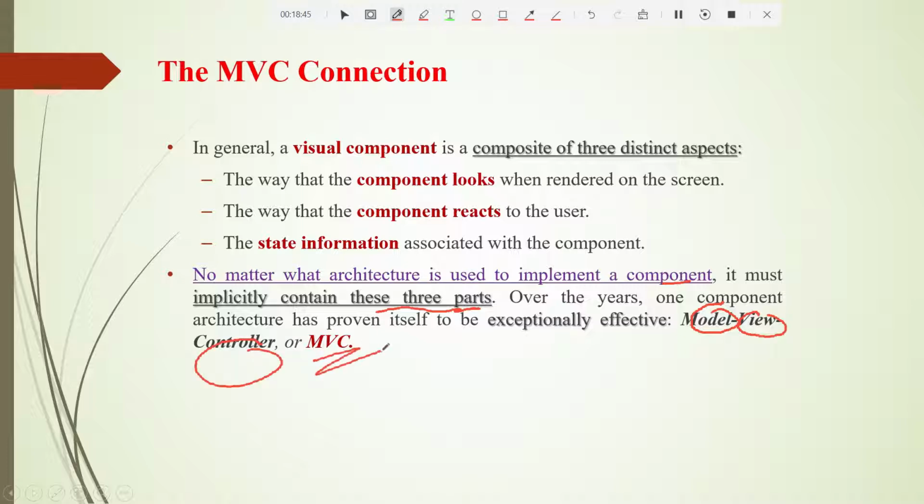Okay, nothing but the MVC. Over the years, one component architecture has proven itself to be exceptionally effective. There are many architectures, but this is the most common architecture even now. Even today this is used everywhere: model, view, controller. So now we have understood what architecture we are using when we develop applications. Now let us understand in depth what exactly the model does, what exactly the view does, and what exactly the controller does.